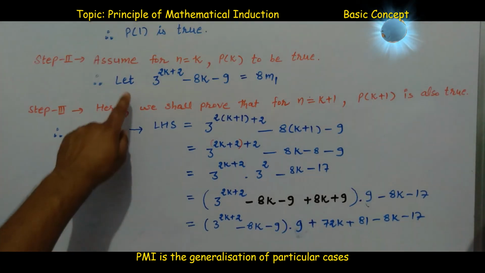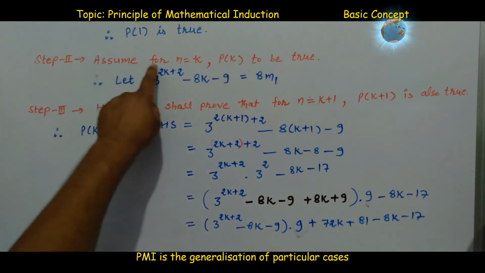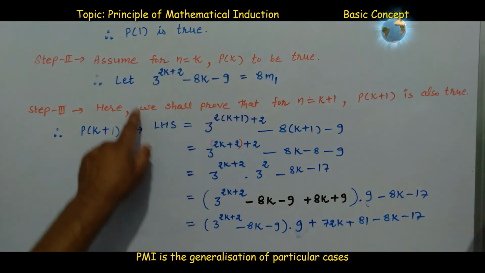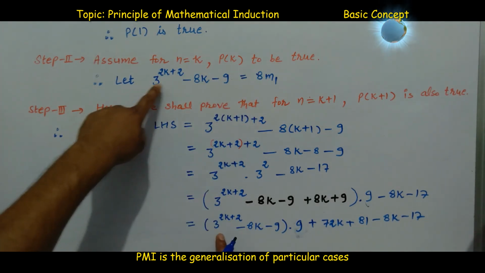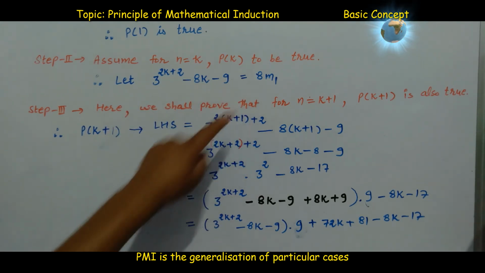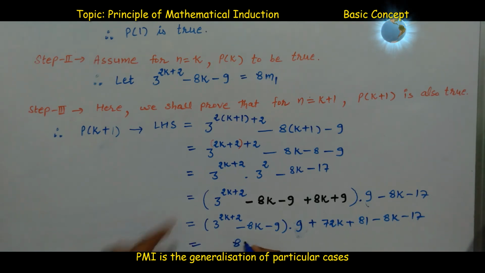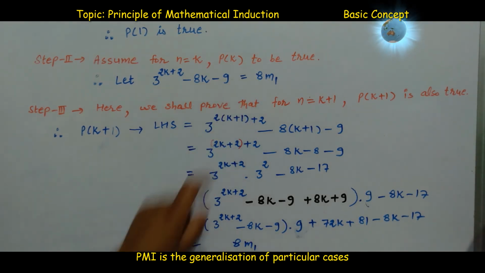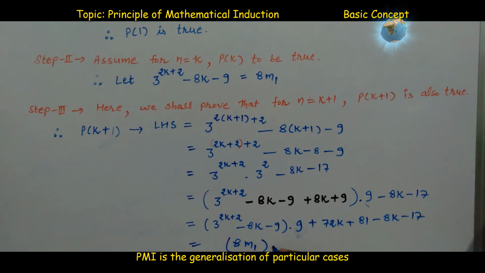Now we can use step 2. Assume that Pk is true, that is, 3 raised to power 2k plus 2 minus 8k minus 9 is supposed to be equal to 8m1. So we have 8m1 into 9, rest everything is the same, plus 72k minus 8k, which is 64k, and 81 minus 17, which is also 64.